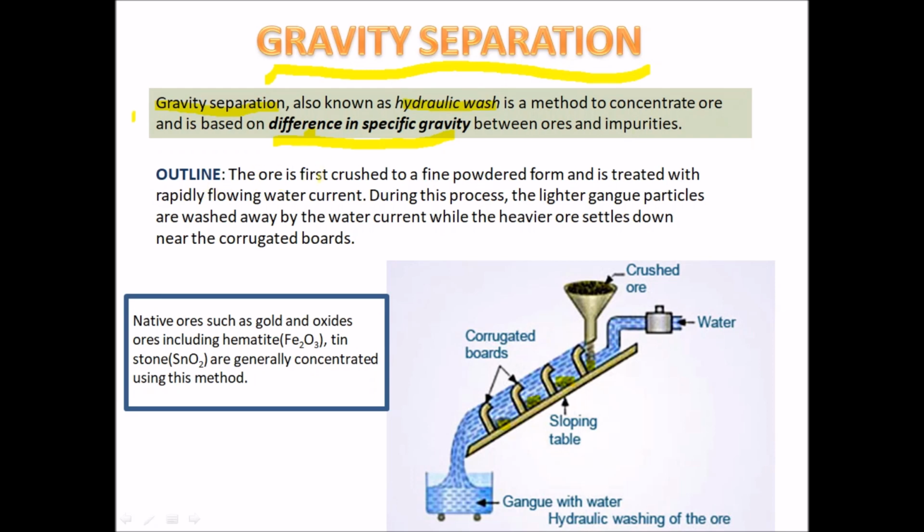The ore is first crushed into a fine powder, and then it is treated with a water current which flows down. During this process, the lighter gangue particles are washed away by the water, while the heavier ones settle down near the corrugated boards.